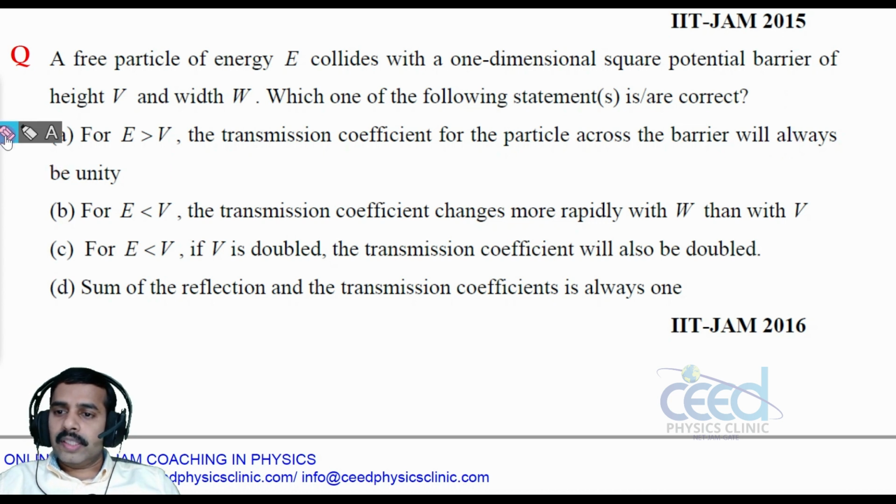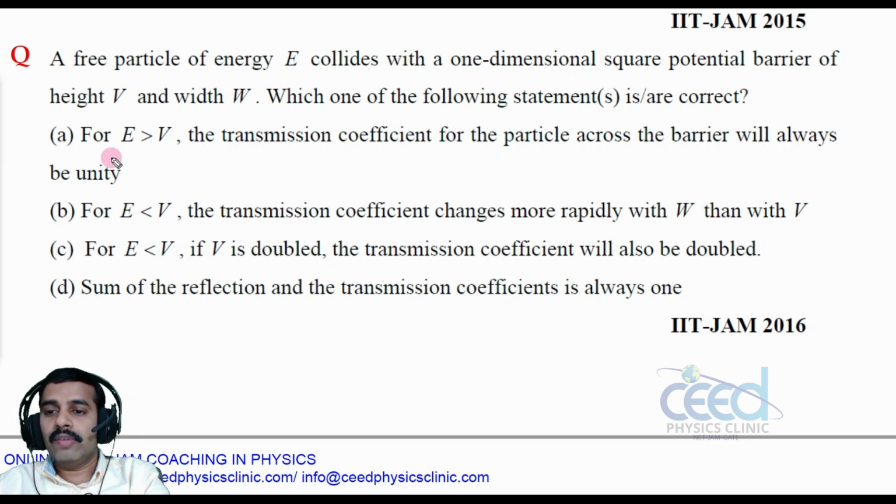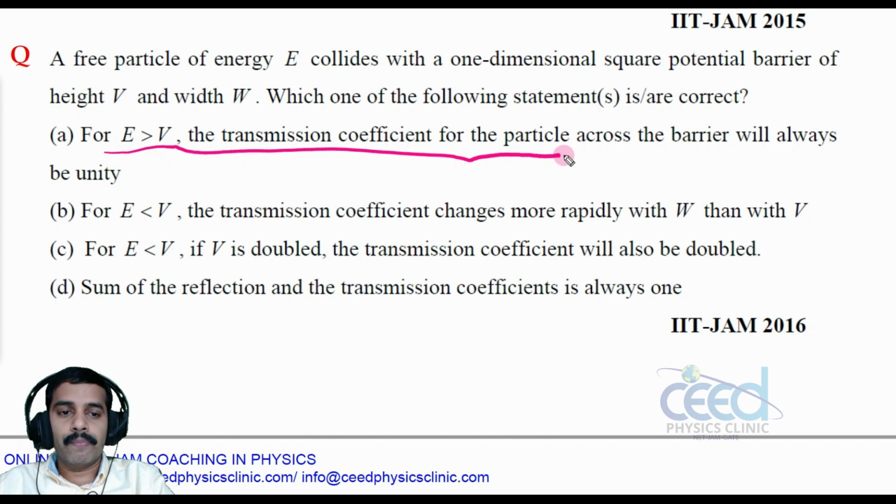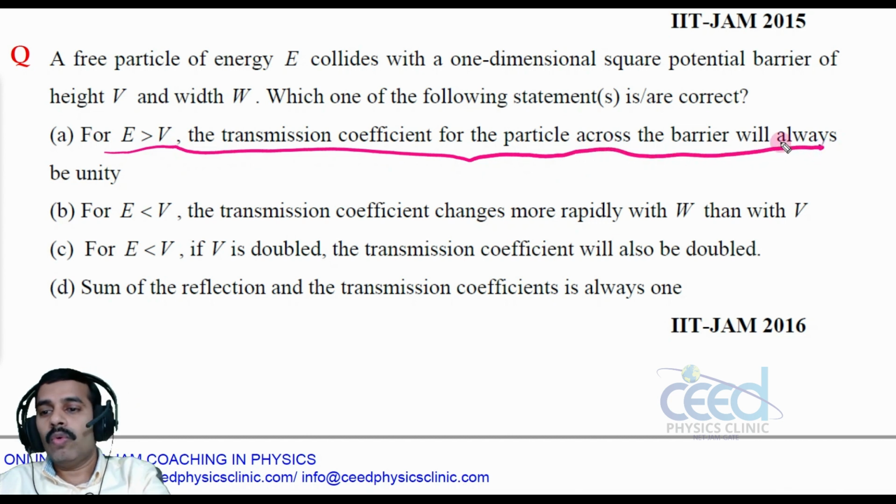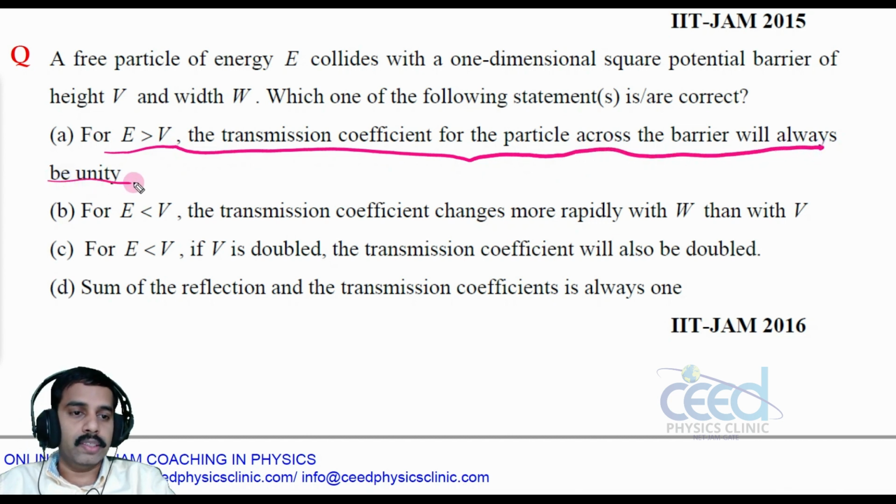So let us examine the different options given. This is a multiple option correct question, I think. Look into the first option: if E is greater than V, the transmission coefficient of the particle across the barrier will always be unity.